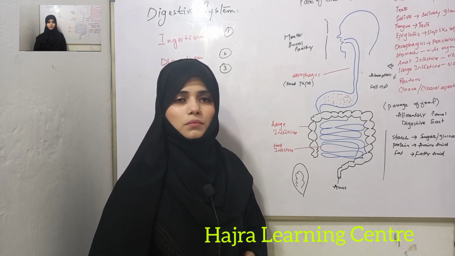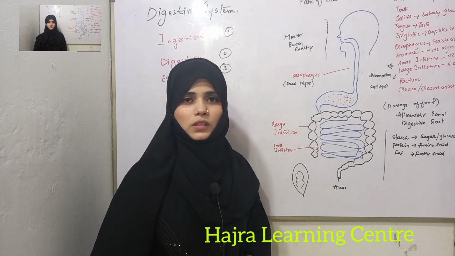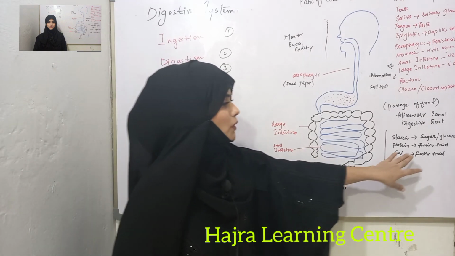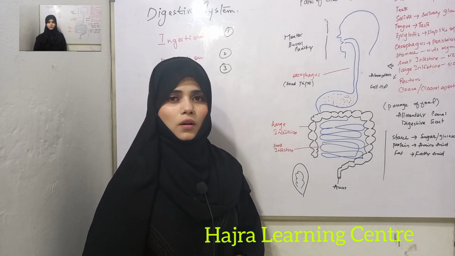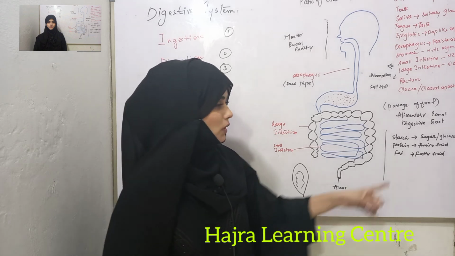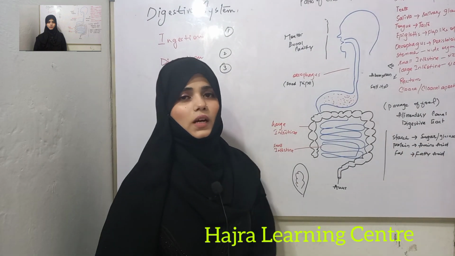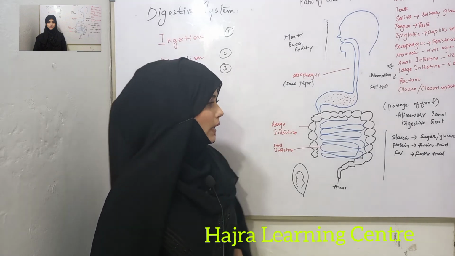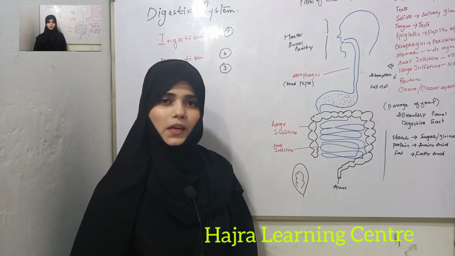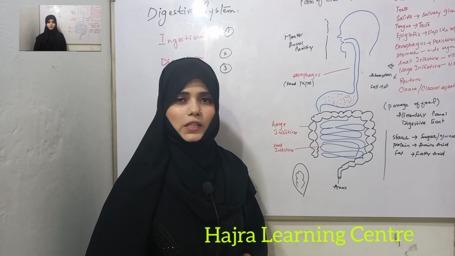Just suppose we eat beef, we take milk. So beef and milk have protein, and protein is converted into amino acid. So amino acid is the building block of protein. So protein will divide into amino acid, starch will convert into glucose, and fat will convert into fatty acid. So this is the main function of the digestive system.